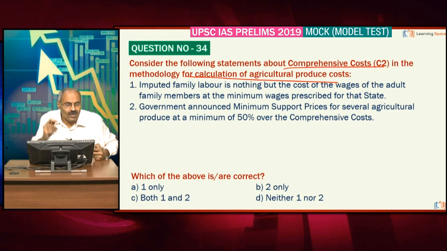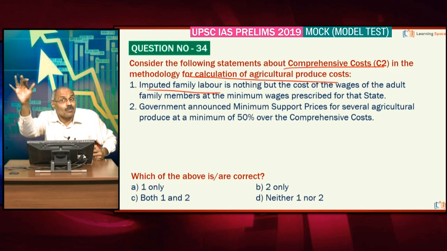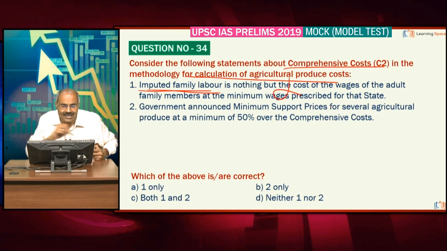First statement, you talk about imputed family labor. Imputed family labor is for the skill and entrepreneurship of the farming family. Most important, it is the mechanism where the valuation is done for the skill and entrepreneurship for raising the crops. That is not minimum wages. It is for the skill and entrepreneurship. That's why it is called imputed family labor. Please look at it. Please correct the first statement.